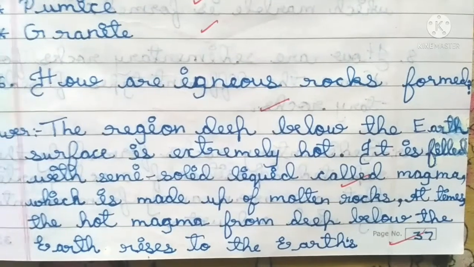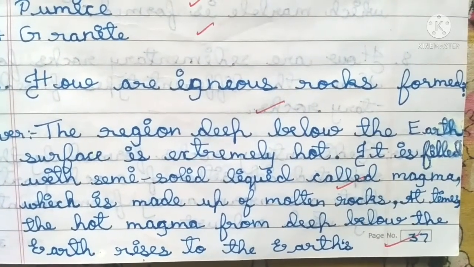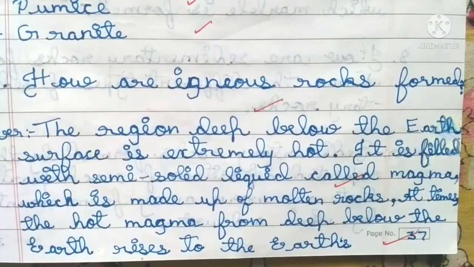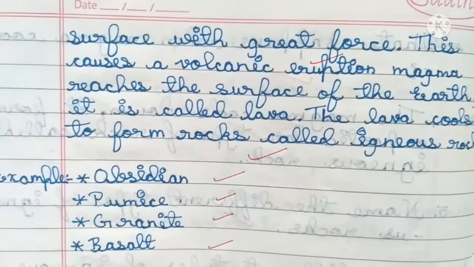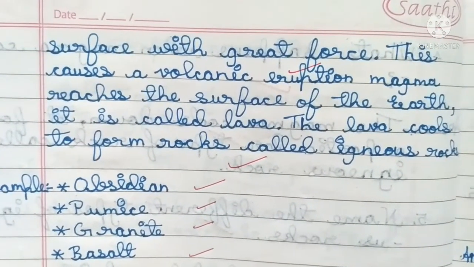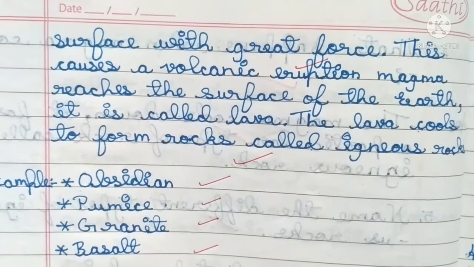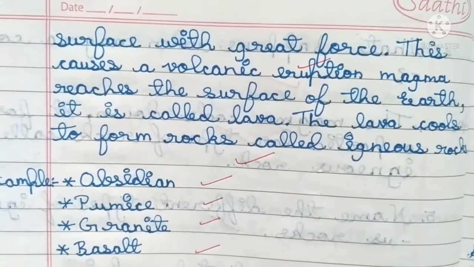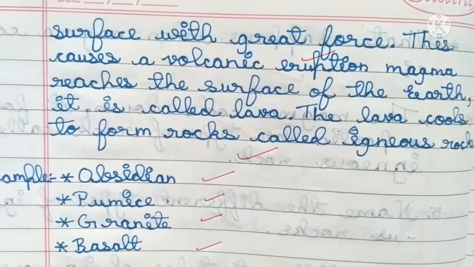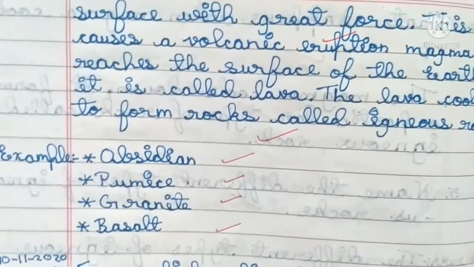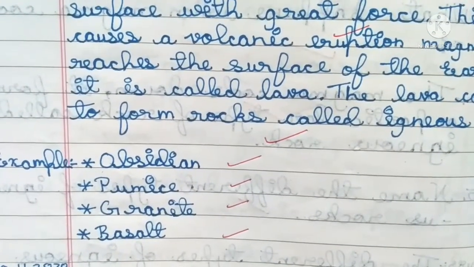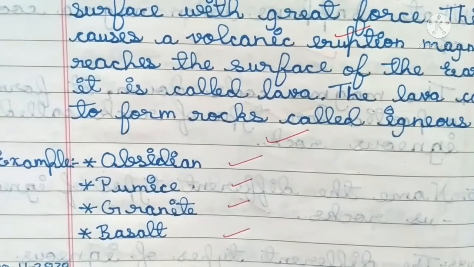At times, the hot magma from deep below the Earth rises to the Earth's surface with great force. This causes a volcanic eruption. Magma reaches the surface of the earth. It is called lava. The lava cools to form rocks called igneous rocks. Example: obsidian, pumice, granite, basalt.